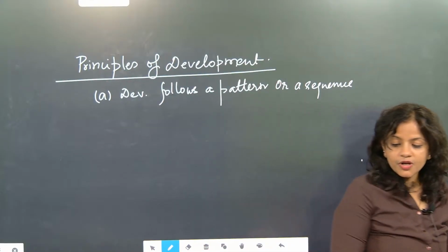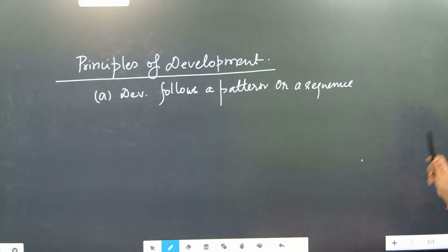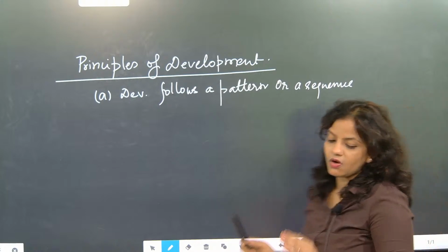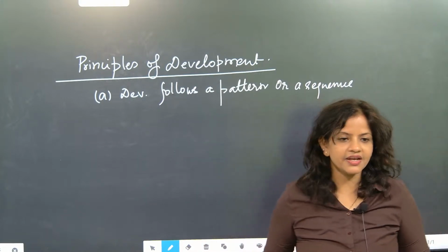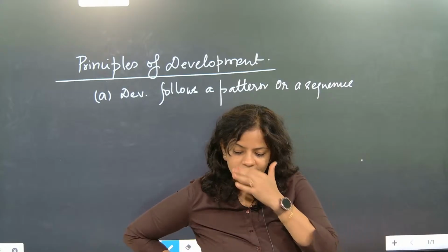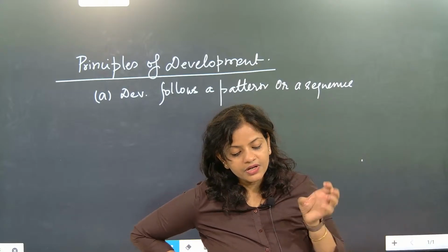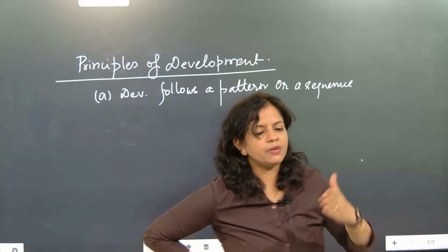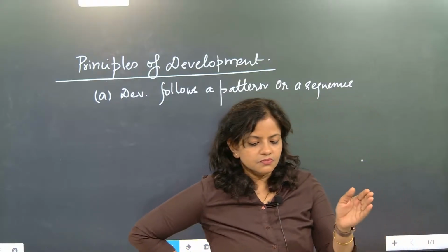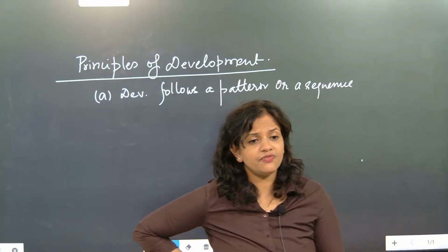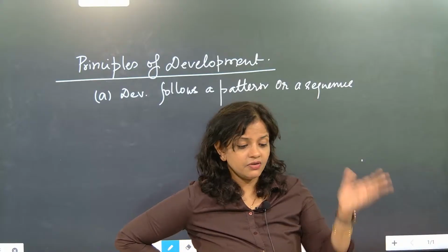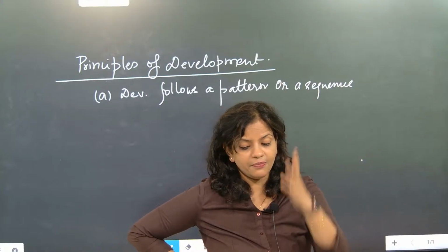So here what we have learned: development follows a pattern or a sequence. First we will understand what is the meaning and what is the rate. If somebody asks you, after birth is the child developing faster, or after 5 years of age is the child developing faster?